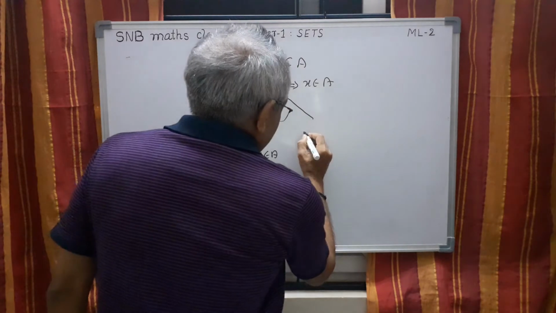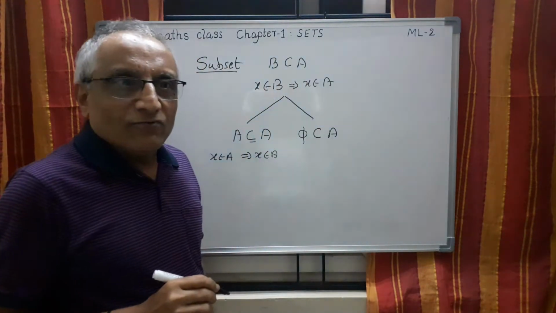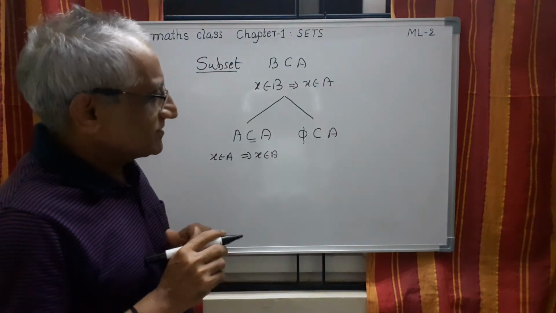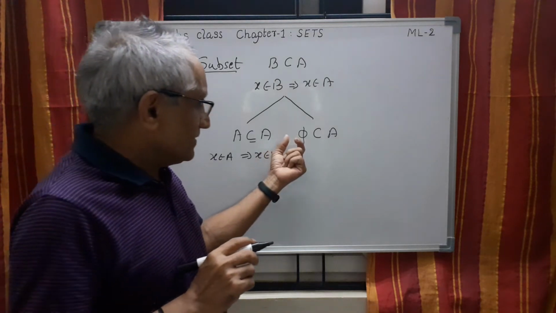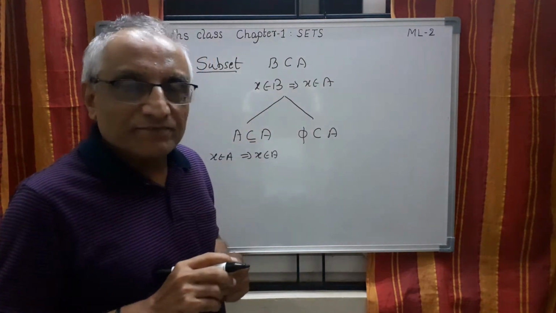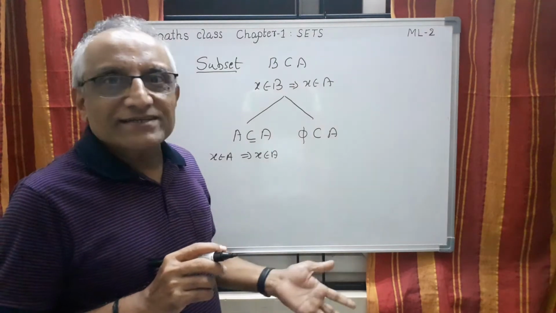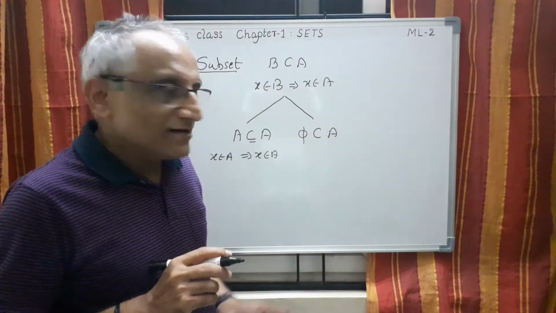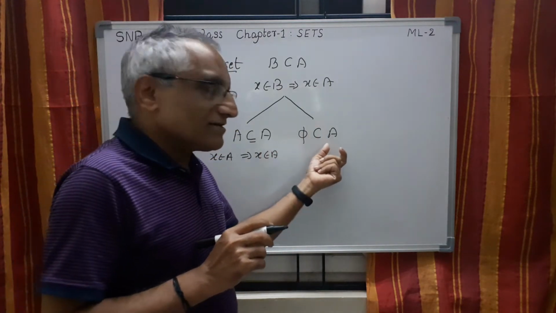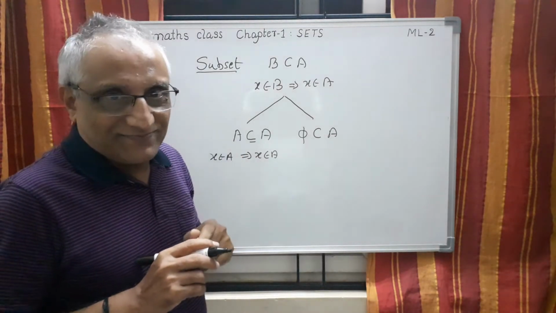But when we take phi is a subset of A, one of my students in offline classes raised a question: sir, how can you say that phi is a subset of A using this definition? Because can I say x belongs to phi? Phi does not contain any element, you told. And now you say x belongs to phi implies x belongs to A. Therefore phi is a subset of A, if at all, if you want to follow this definition. So there is a doubt.